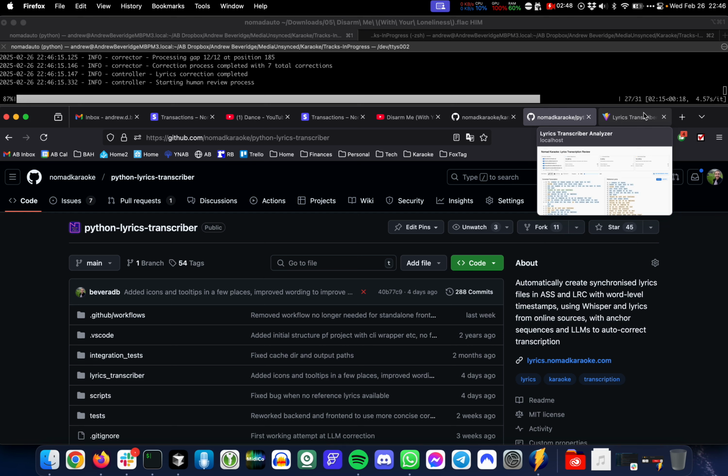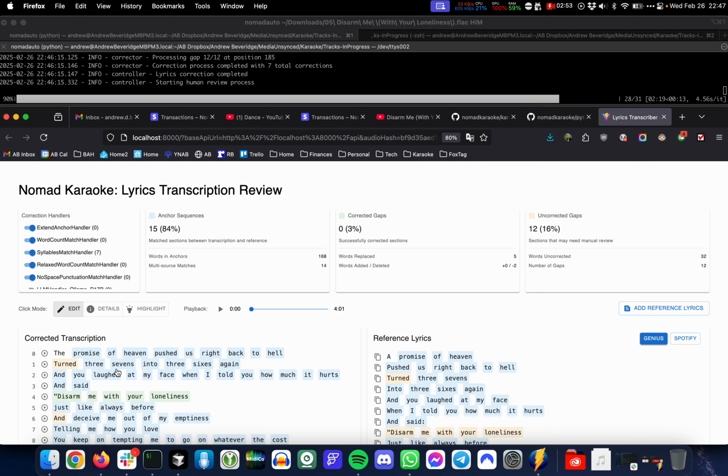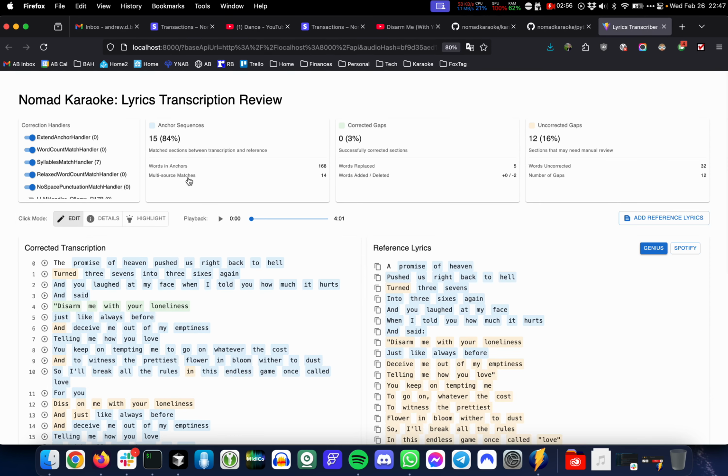The way this works is it puts the original audio through an audio transcription model, and that generates a transcription of the lyrics that the model thought it heard. Then I've got a bunch of code that tries to correct that transcription because there's inevitably some mistakes in it. It tries to correct them by fetching lyrics from Genius and Spotify and other internet sources, depending on what's available. Then it pops up this UI that I've built to help me do my manual quality control and correction process, because ultimately, even with this correction in place, it's not perfect. So you're about to see how this works in practice.